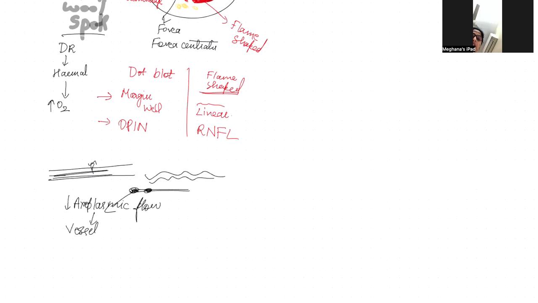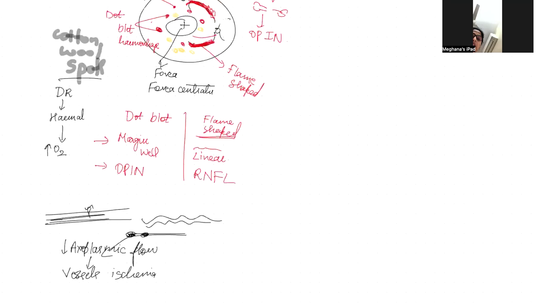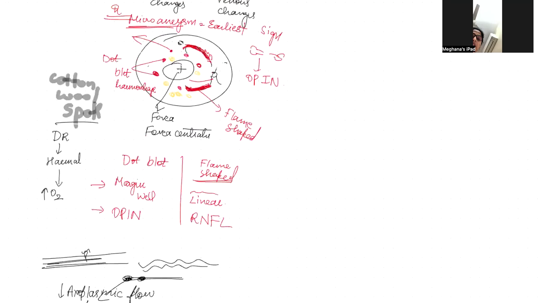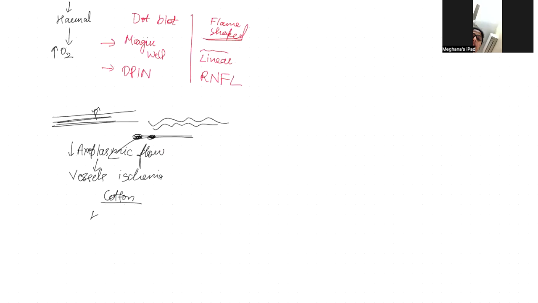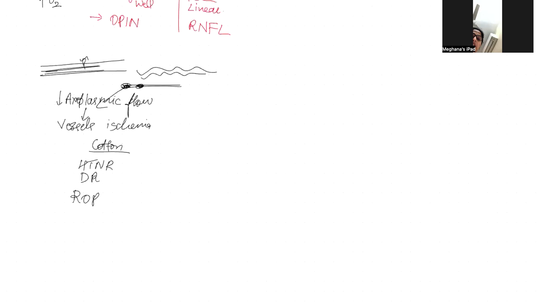Coming to hard exudates. Hard exudates are usually around the macula and they are in a circular fashion, and the term used is circinate. What is circinate? It's a circular arrangement of hard exudates. What are hard exudates composed of? The hard exudates are composed of lipids. These are nothing but lipid deposits.